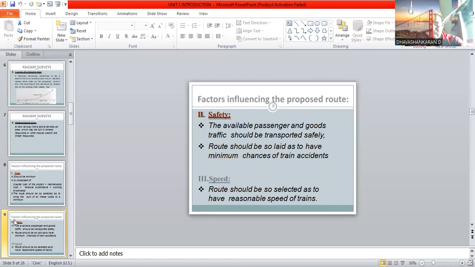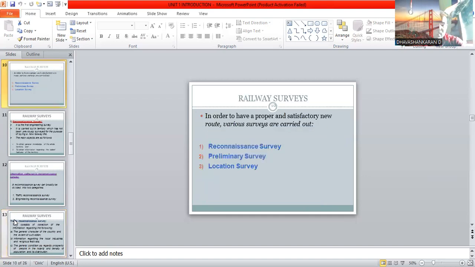So safety: the available passenger and goods traffic should be transported safely. The route should be laid so as to have minimum chance of train accidents. Then speed: the route should be selected as having a reasonable speed of train. So this is also a considerable one.